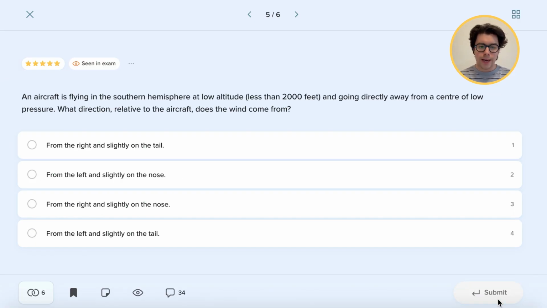And now for question number 5. So an aircraft is flying in the southern hemisphere at low altitude, less than 2,000 feet, and going directly away from a center of low pressure. What direction relative to the aircraft does the wind come from?